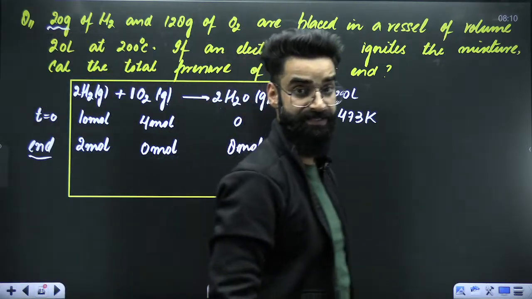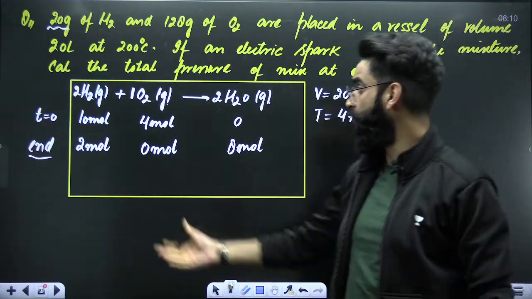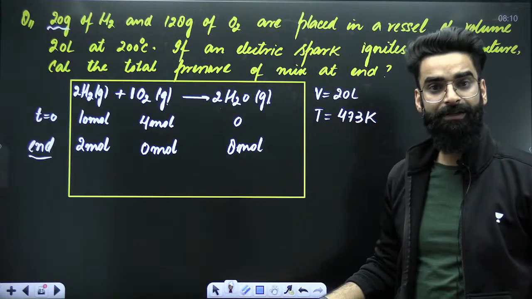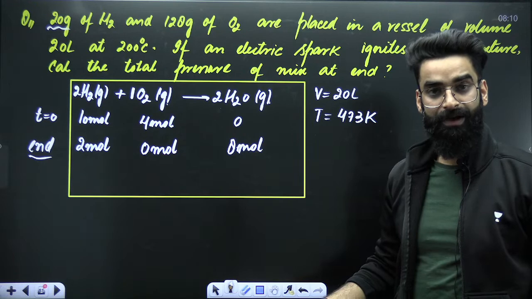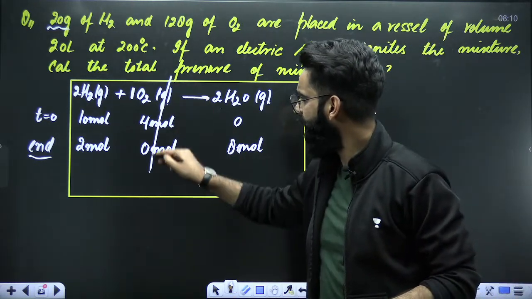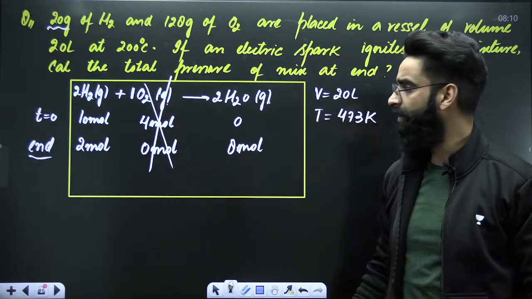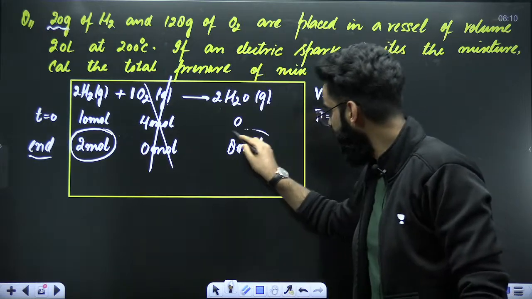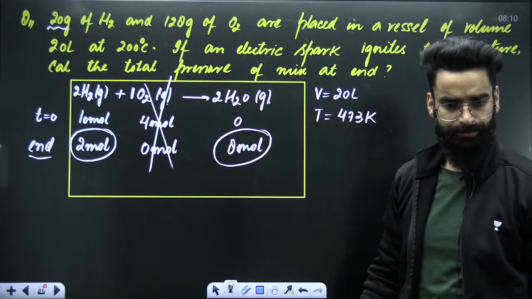So finally, my dear students, first of all, what happened? You took H2 and O2. You gave electric spark. A reaction happened. And when the reaction ended, there was no O2 in the container. It got completely consumed. There were only 2 moles of H2 in the container at the end, and there were 8 moles of H2O in the container as well.